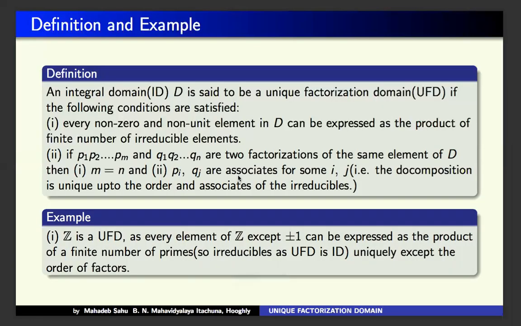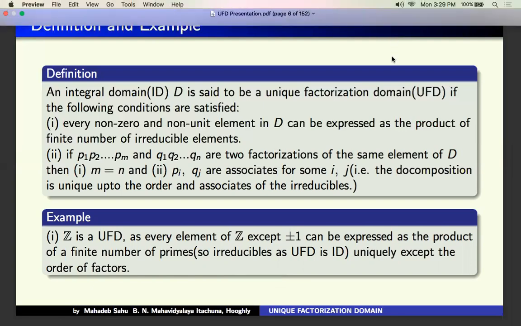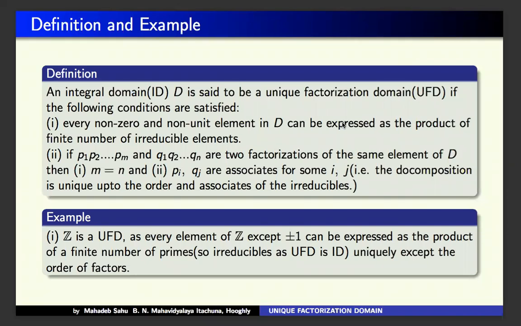Here we write prime because if we write it is prime, then it is surely irreducible, because in an integral domain every prime is irreducible. So therefore, as primes are irreducible, the definition of unique factorization domain can be applied for Z also.